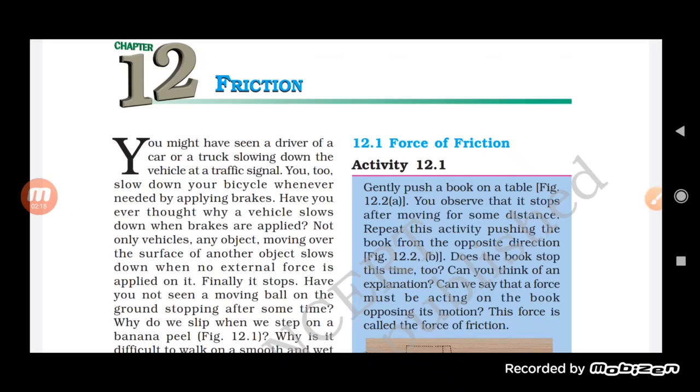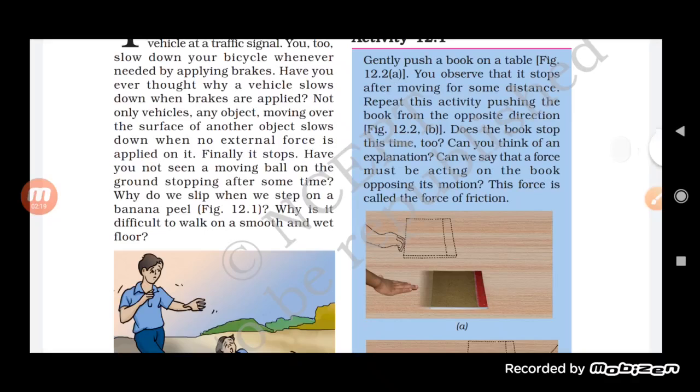Actually, there is an activity you can even do with your hand. When you keep a book on a table and try to push it, what will you observe? You will observe that it moves for some distance. Again, try to push the book in the opposite direction. Does the book stop this time too? Can you think what the explanation is?